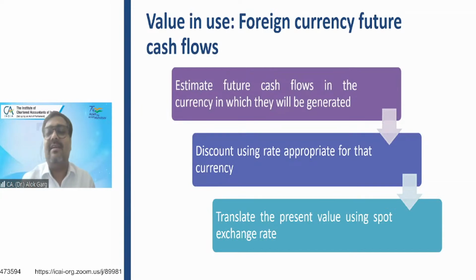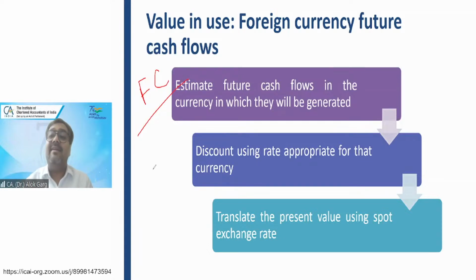So friends, if there are cash flows in foreign currency, the standard says that first of all, you have to estimate future cash flows in the currency in which they will be generated. Number one, you have to estimate cash flows in foreign currency only. As simple as that.